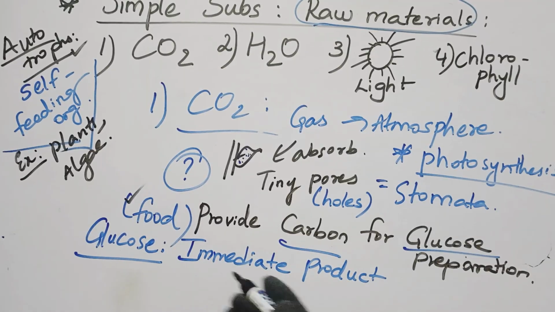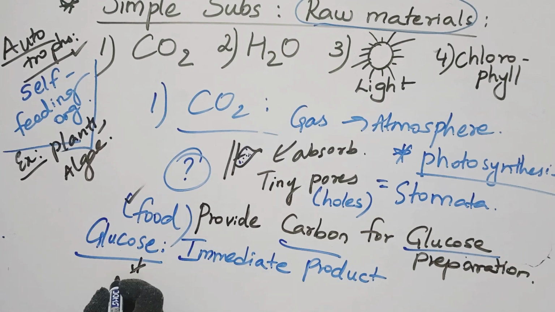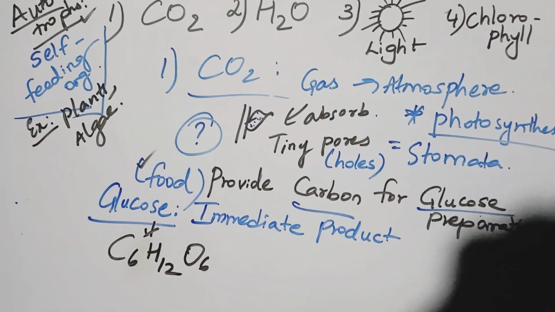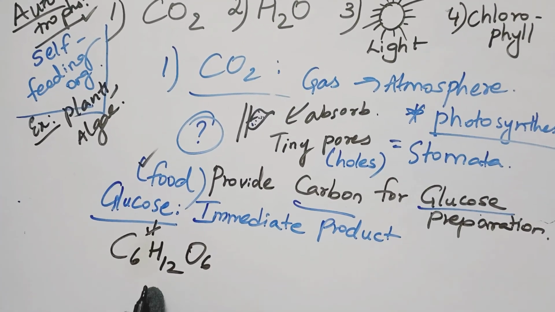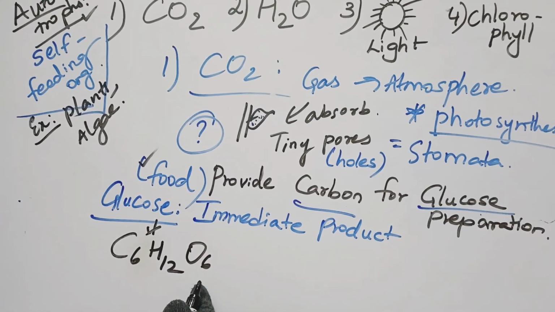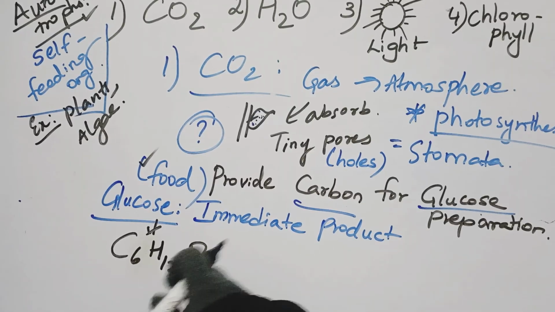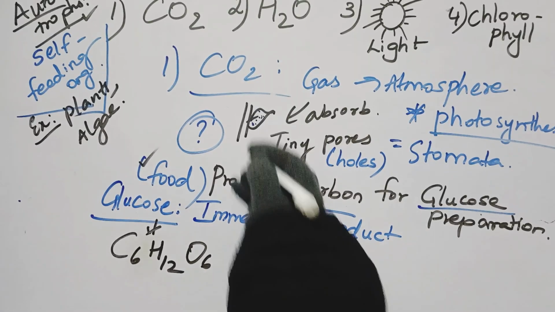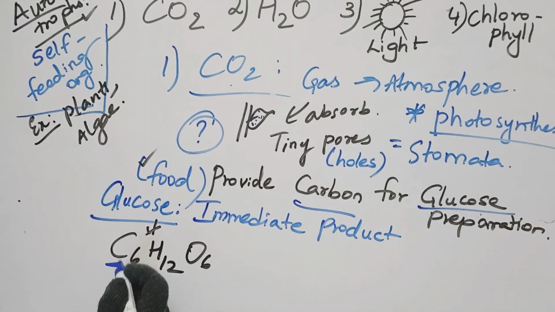The molecular formula of glucose is C6H12O6. In this formula, three elements are there: carbon, hydrogen, oxygen. Keep this point in mind. Carbon dioxide provides the carbon required for glucose synthesis.